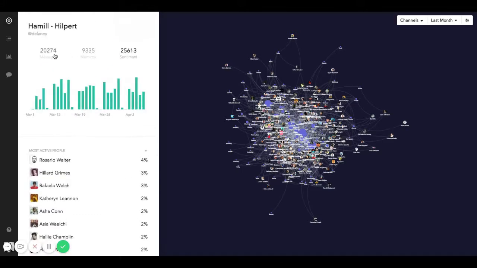We can also click through to see what's the distribution of our messages over time. And what's the general sentiment to see where is there positivity and negativity over the past month amongst our team.